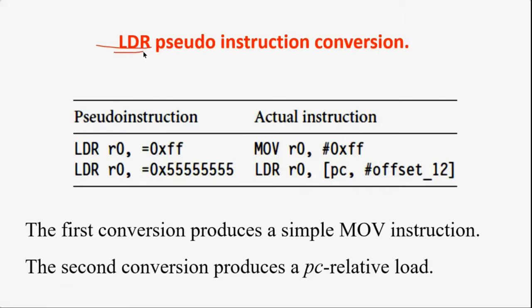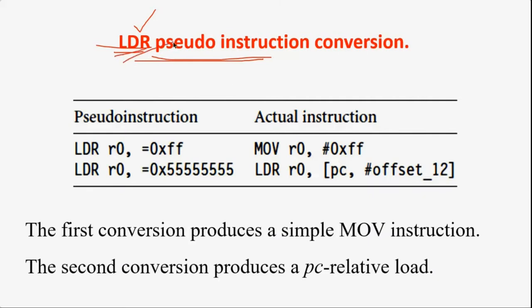We will leave that ADR instruction. There is nothing much to discuss about the ADR instruction in the syllabus. I will explain it at the end of the session. So now we'll go for the LDR pseudo instruction. I told you why we call it a pseudo instruction, because it is not an instruction itself. It selects the best suitable instruction to transfer a 32-bit constant value to a given register.